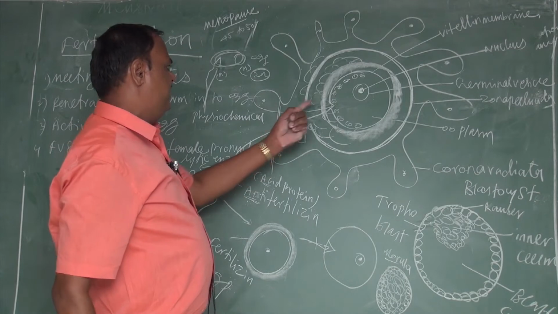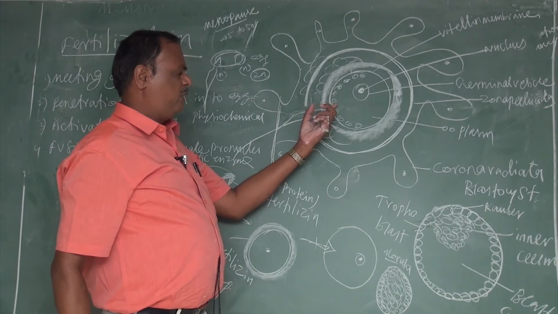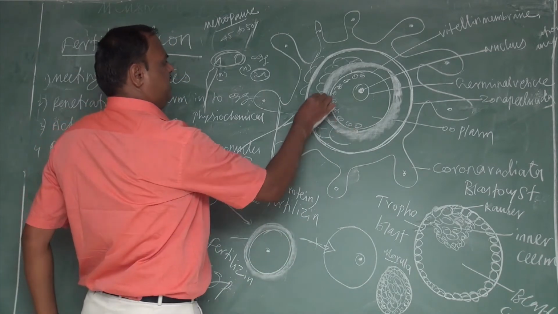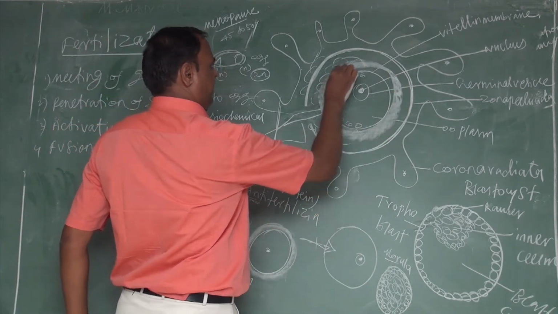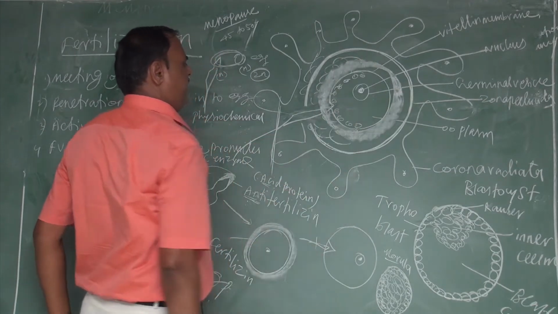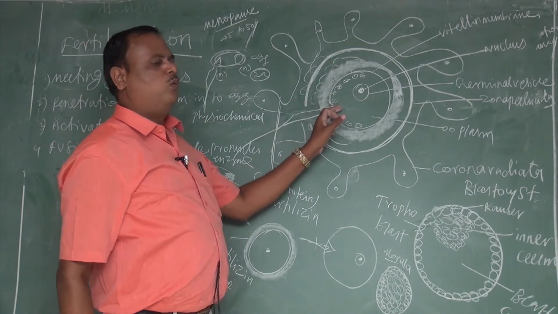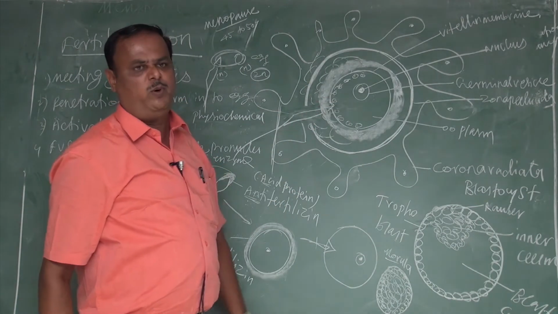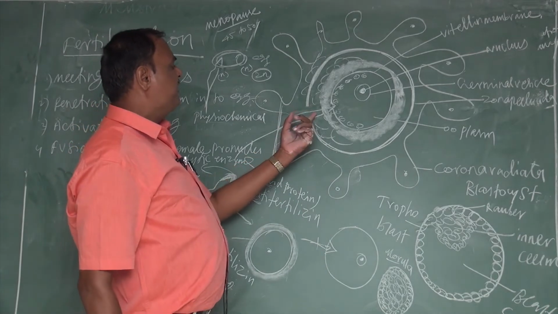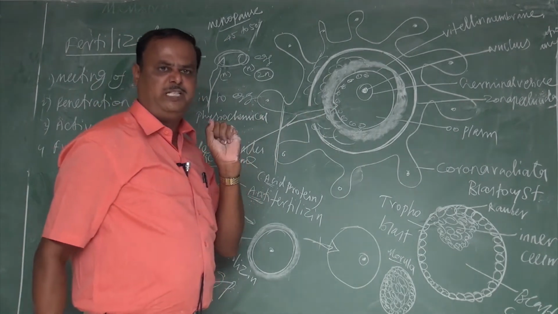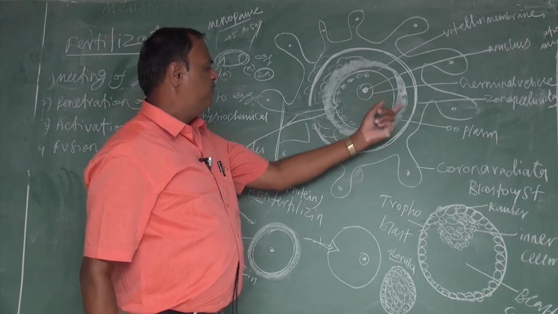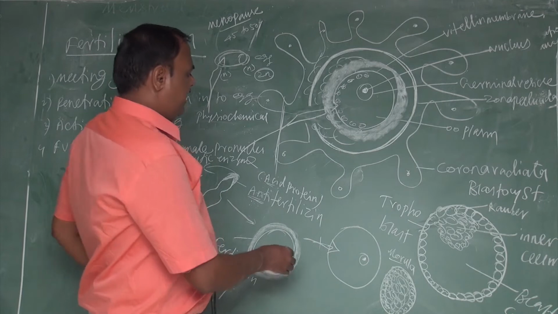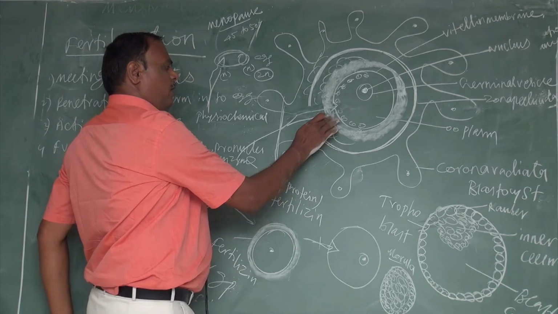When the sperm touches these cortical granules, which are present in the ooplasm, the cortical granules make a fertilization membrane around this vitelline membrane. The fertilization membrane is supposed to prevent entry of more than one sperm. Entry of more than one sperm is called polyspermy. By making a fertilization membrane, entry of more than one sperm is prevented. That's the role of the fertilization membrane.